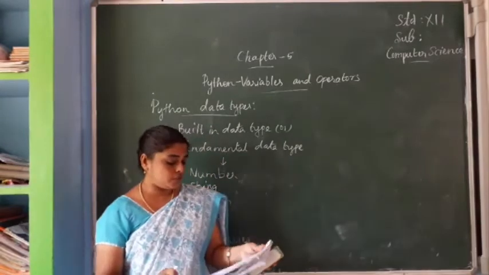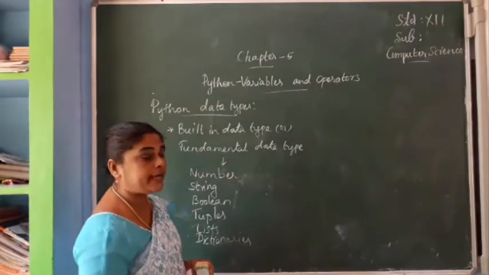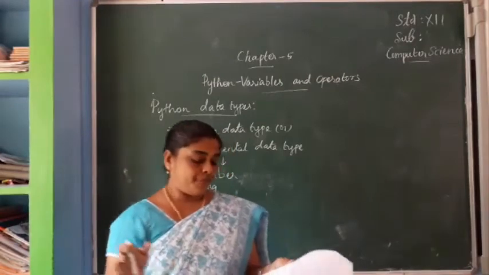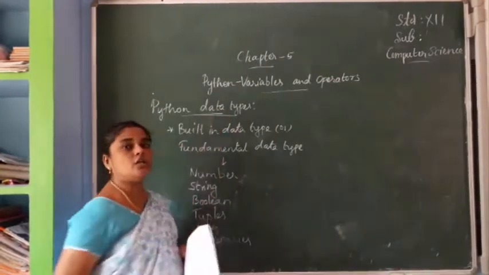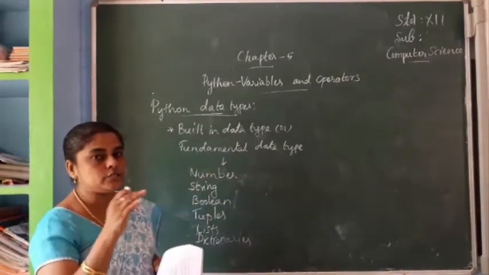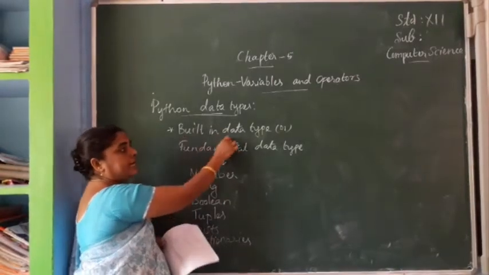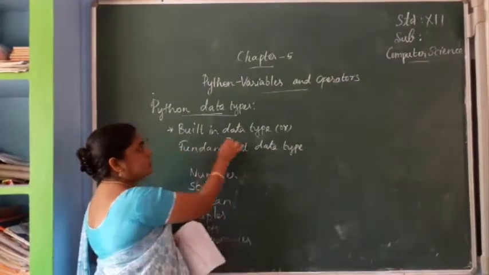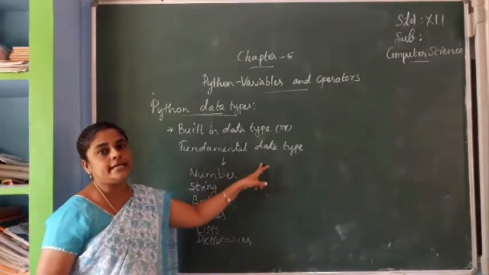Now next we can go to the topic Python data types. All the data values in Python are called objects. All the data values in Python are called what? Objects. Each object has its own value and type. So the data types are built-in data types, also known as fundamental data types.